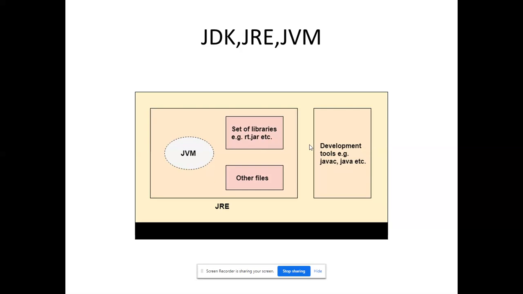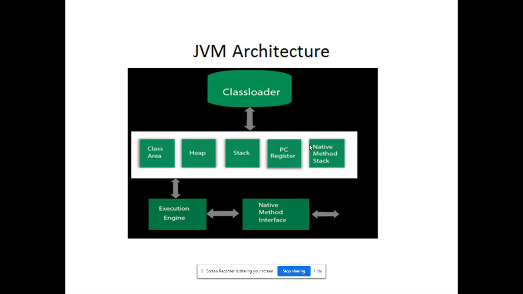That's the main role of JRE here. To make Java applications run on a system, JRE is mandatory. So these are all the things about JDK, JRE, JVM. Okay. This JVM is unique for each operating system. I'll show you in the next slide.